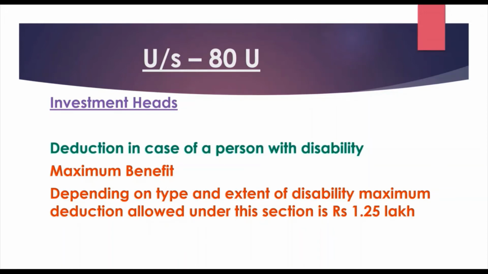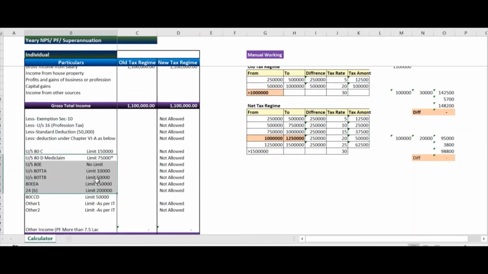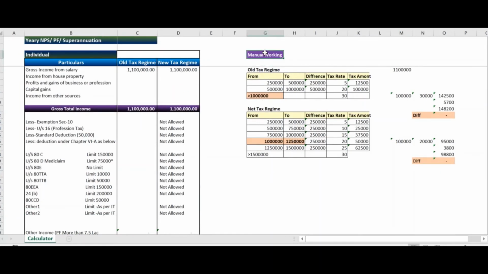Now we will learn how to calculate income tax. Here is my tax calculator. Here I have covered different sources of income, then standard deduction for a salaried person, then section 10 exemption, then chapter 6 exemption. Firstly we will do the manual tax working. For that I have taken an amount of rupees 11 lakh. Here you can see I have the slab-wise difference in amount for both tax regimes. So firstly we will see the old tax regime.